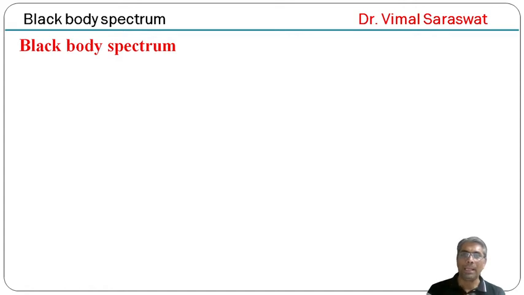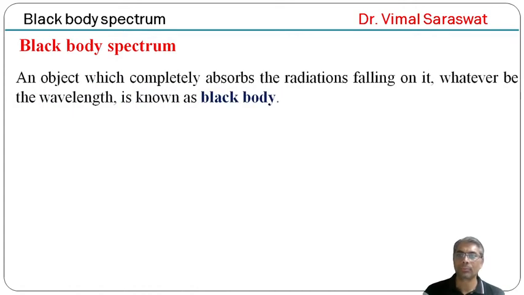Now, the blackbody spectrum. An object which completely absorbs the radiations falling on it, whatever be the wavelength, is known as a blackbody. It means a body which absorbs completely the radiations falling on it is actually a blackbody.